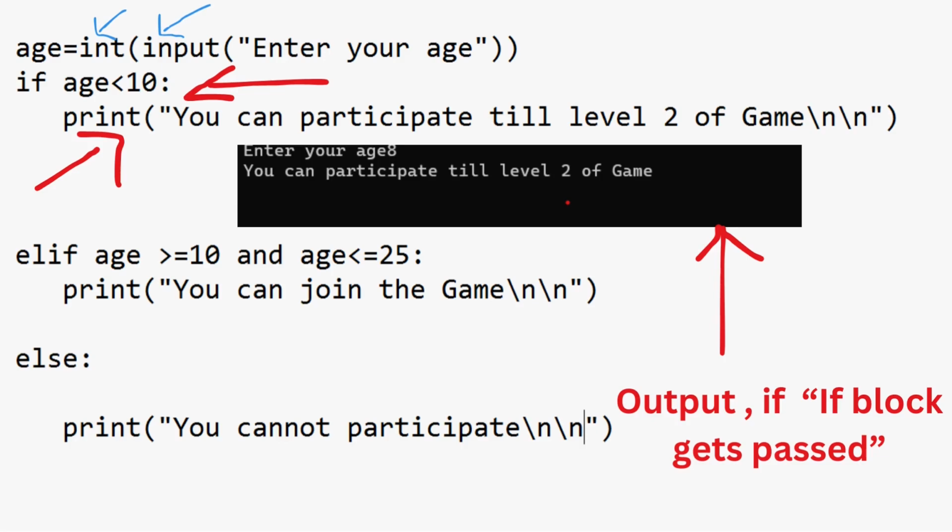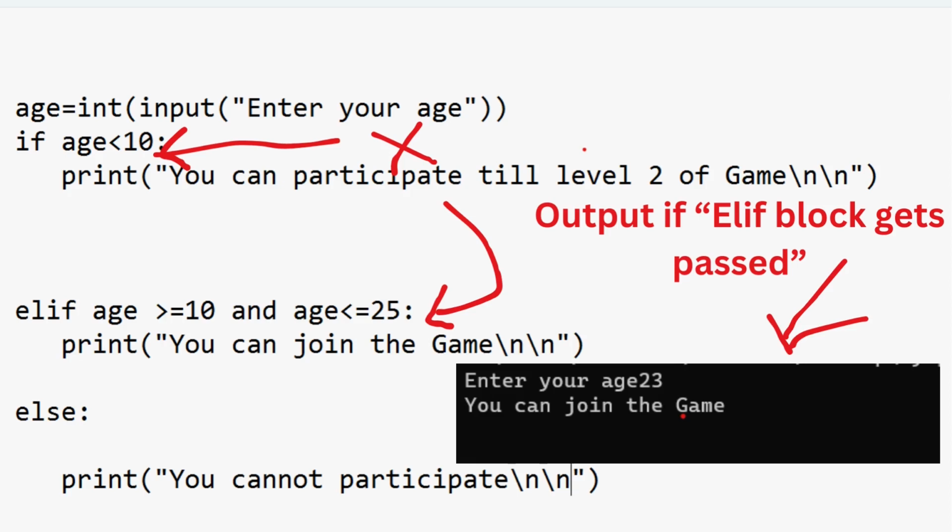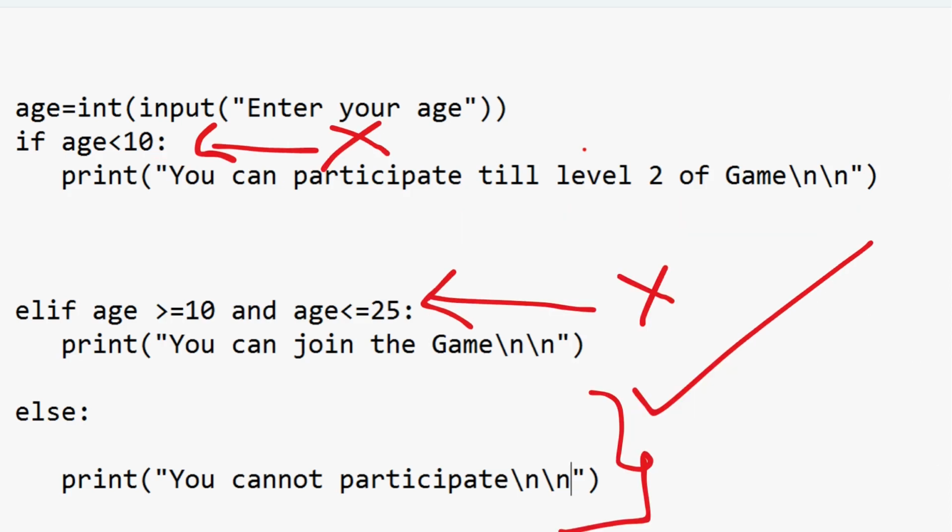Then the program will come to the next line. Here I have given an elif block. Inside that I have given a conditional test where age is greater than or equal to 10 and age is less than or equal to 25. With the and operator, both things need to be true, only then the block will be executed. So the age needs to be greater than or equal to 10 and less than or equal to 25, that is, from 10 to 25. If the user enters 13 or 25 or 10, this elif block will be executed.